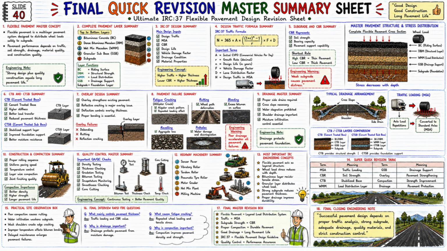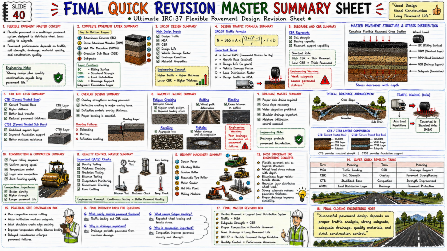Now let us look at the 14th section. 1-4 Super Quick Revision Table. MSA: traffic loading. CBR: soil strength. CTB: stabilized base. WMM: load distribution layer. GSB: drainage support. Overlay: pavement strengthening. Compaction: strength improvement. Drainage: pavement protection. And this is the final rapid revision table.